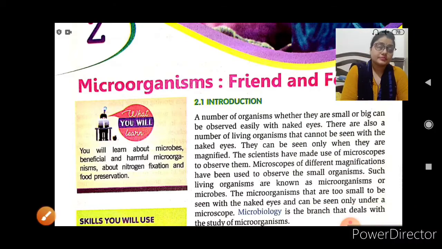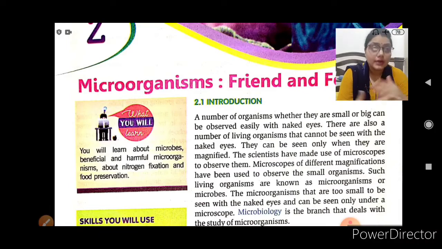Yes, apart from the organisms which you can see with your naked eyes, there are many more living organisms which are not visible with our naked eyes, and to see them we have to magnify them, make them larger in size.